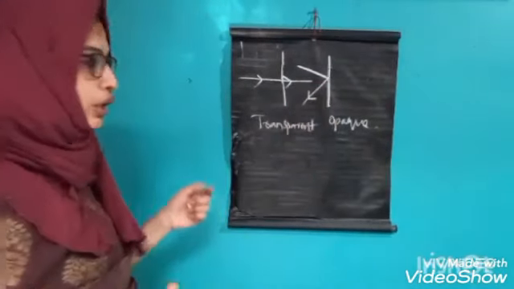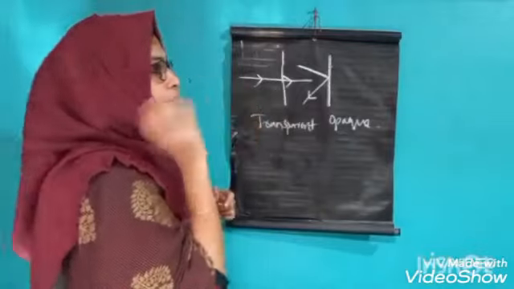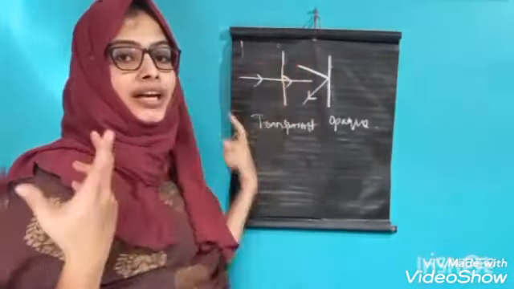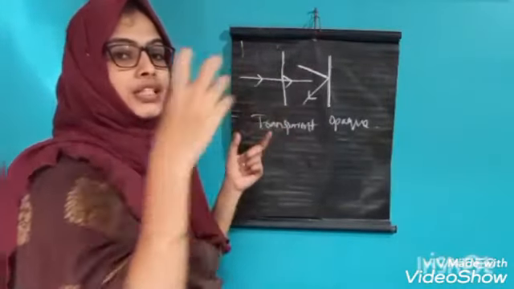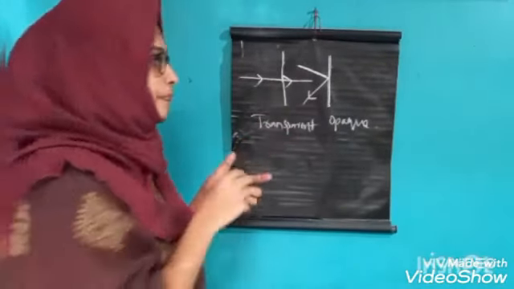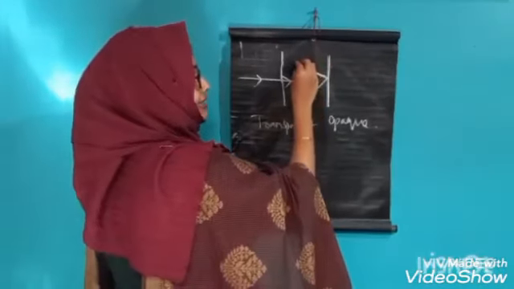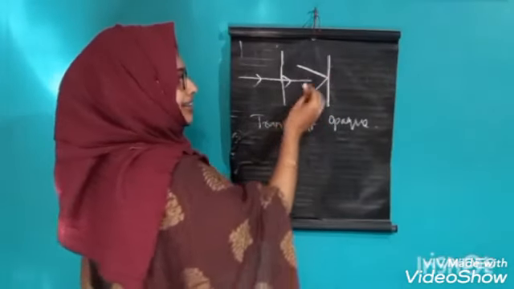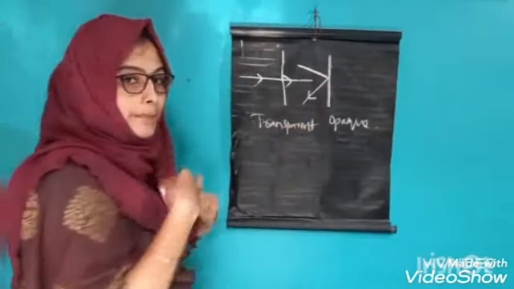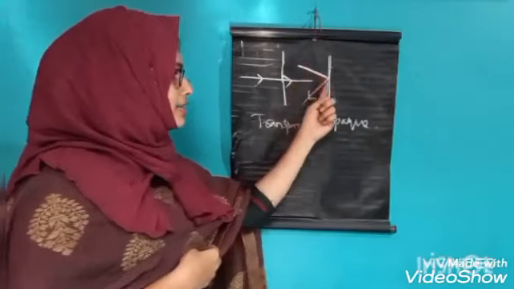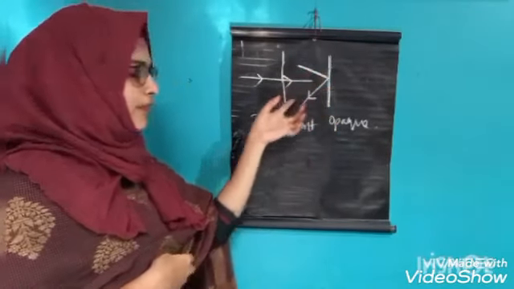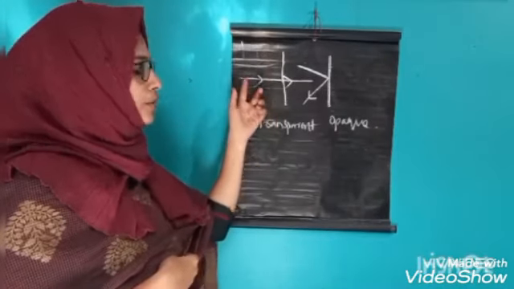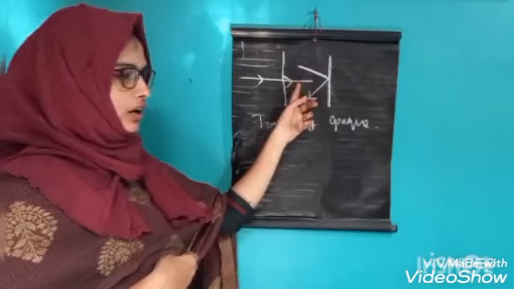Suppose I throw a ball at the wall. What happens when I throw a rubber ball onto this wall? The ball bounces back, isn't it? Like that, when a light ray reaches this opaque object, it bounces back. That means the light reflects back. When a light ray falls on the opaque object, it reflects back, and when a light ray passes through the transparent object, it passes through to the other side.